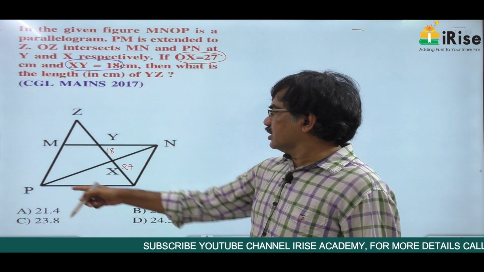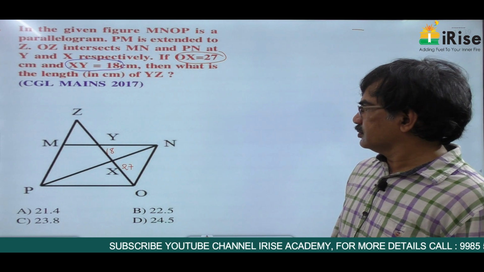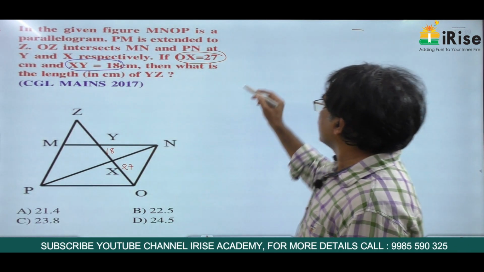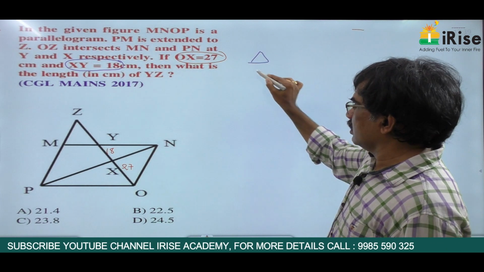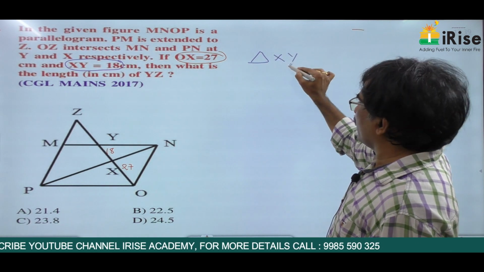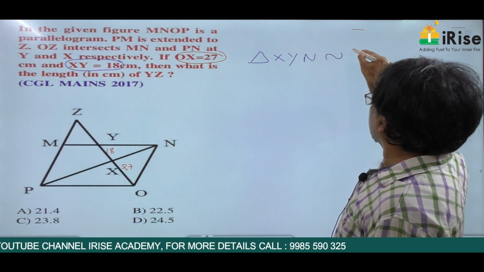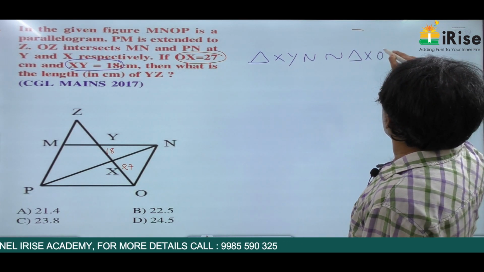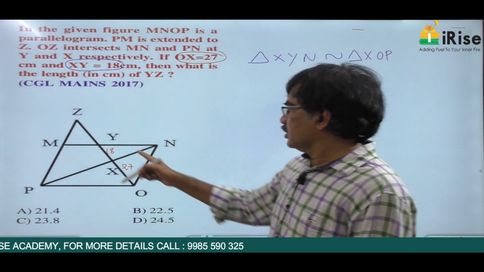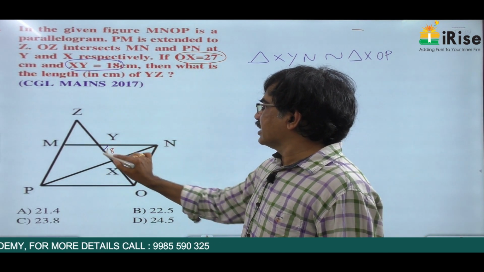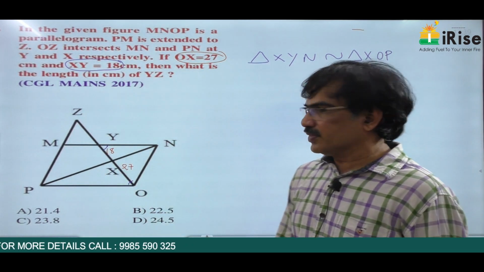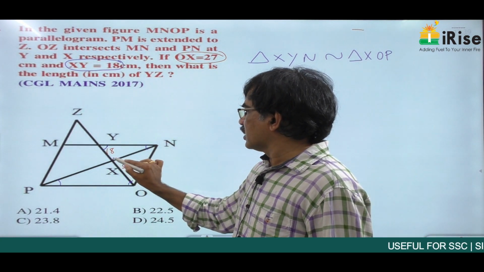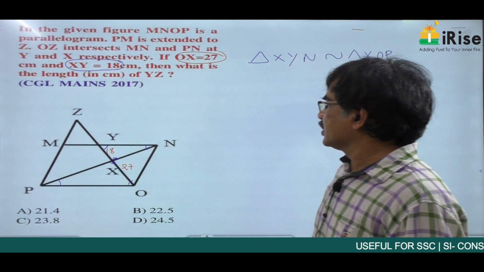Here, if this is a parallelogram, triangle XYN is similar to triangle XOP, because this is a transversal, this angle is same as this angle, and this angle is same as this angle, and these two are vertically opposite angles.